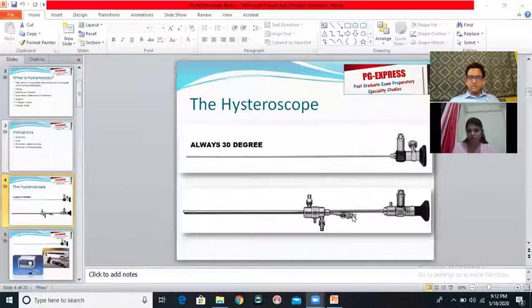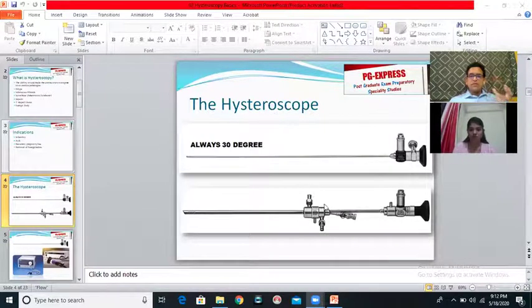However, in hysteroscopy, the same rule applies, but here the cavity that you're going to look at is not a flimsy or a thin walled cavity. It is a thick muscular cavity, and the muscle tends to keep the cavity continuously closed. It is not an open cavity. For you to be able to look inside the cavity, you must distend the cavity with something. Only when you distend or fluff up the cavity with something, you will be able to see inside.